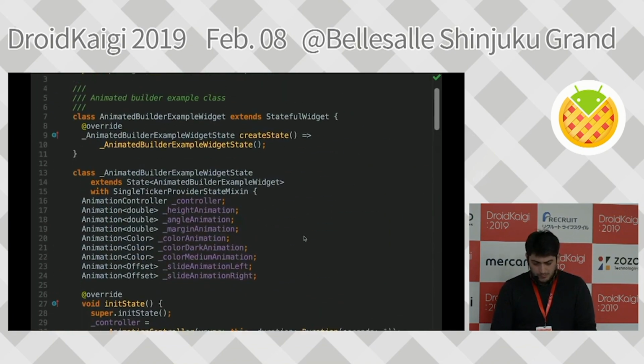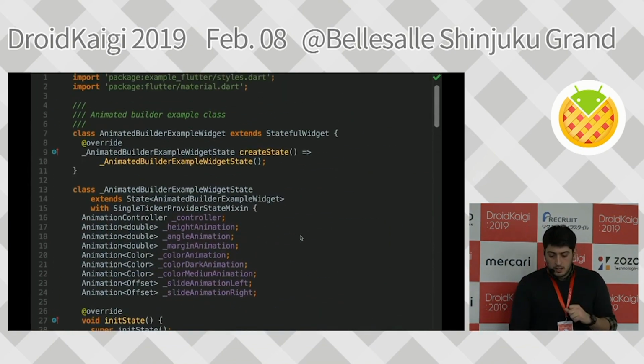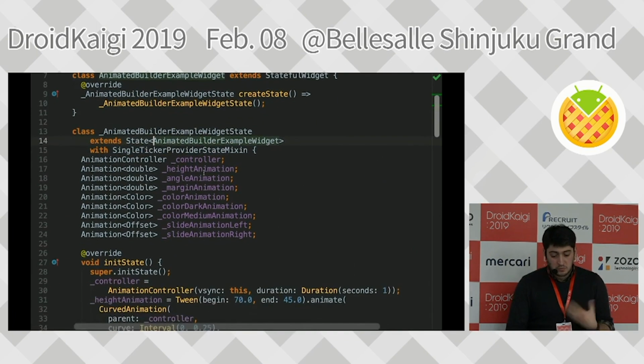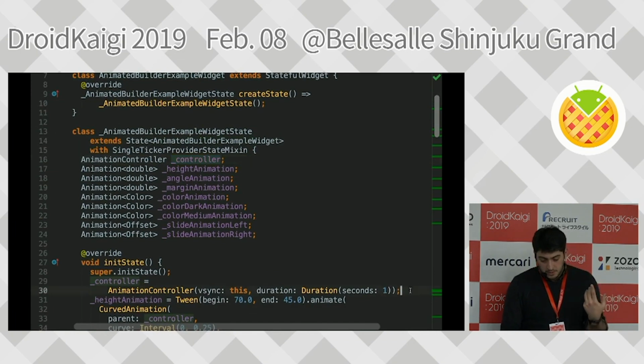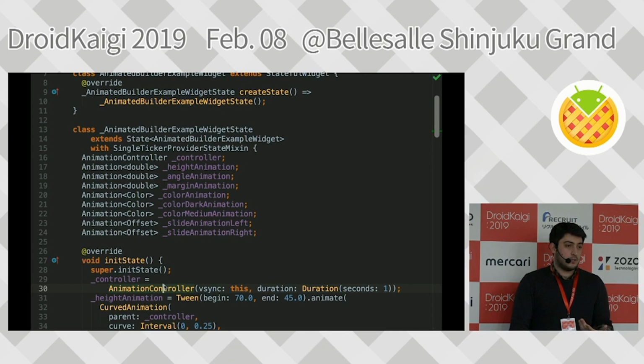So I'm coming back to my stateful widget, OK? And this part is always similar. We have the single ticker provider. We have an animation controller here. And as you see, animation controllers are created exactly the same way that we know.